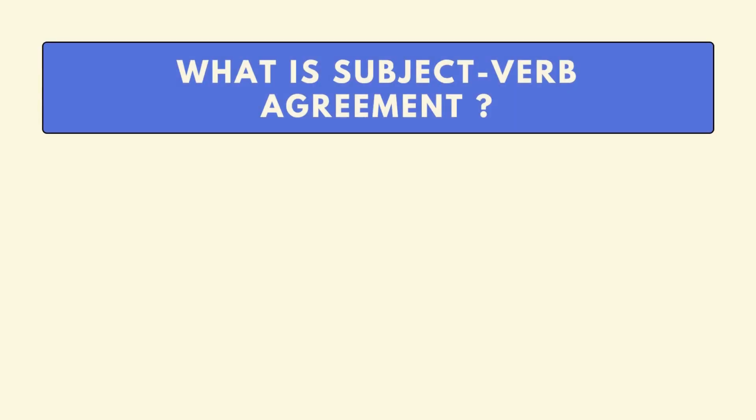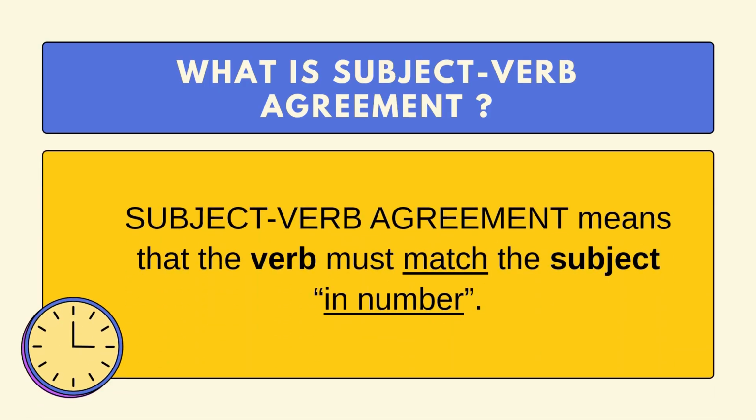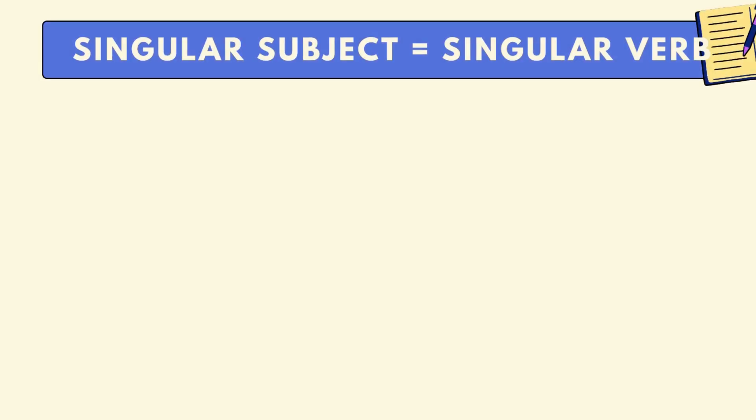Now, let us shed light on subject-verb agreement. Subject-verb agreement means that the verb must match or agree with the subject in terms of number. Again, it is the verb which must match or agree with the subject in number. The general rule is that singular subject takes singular verb.